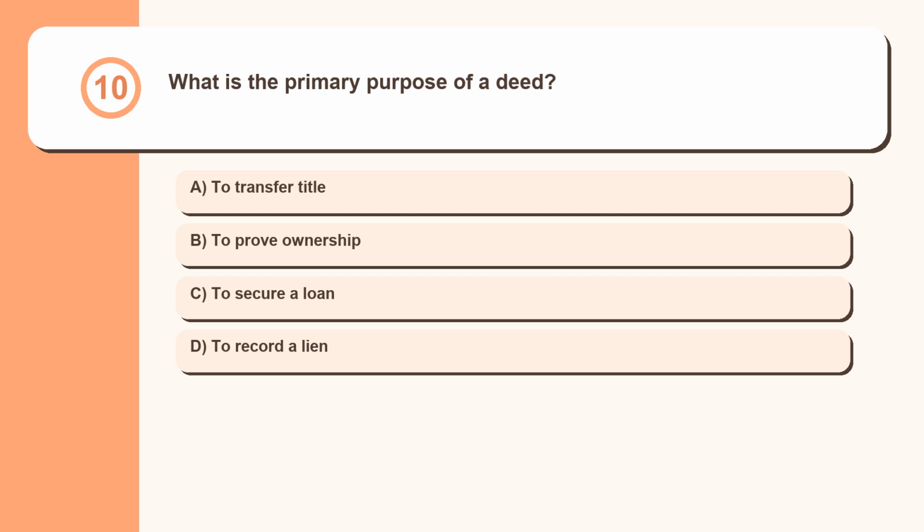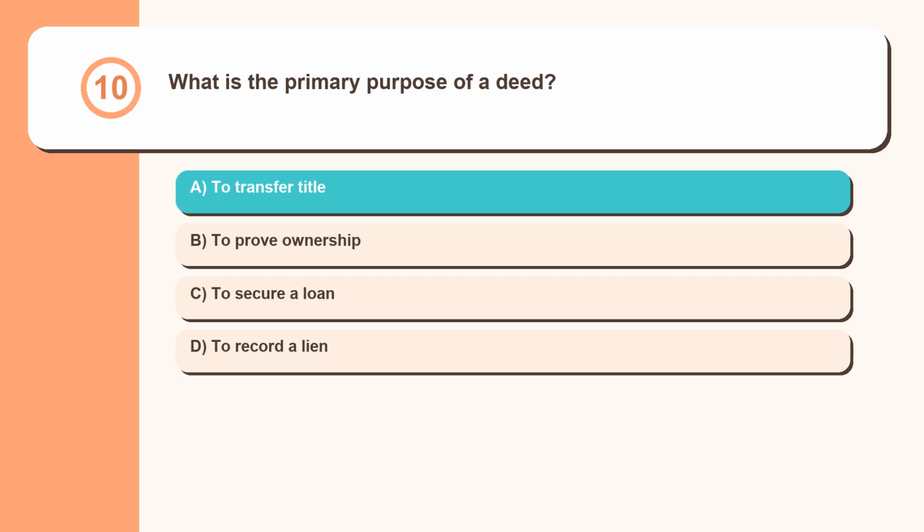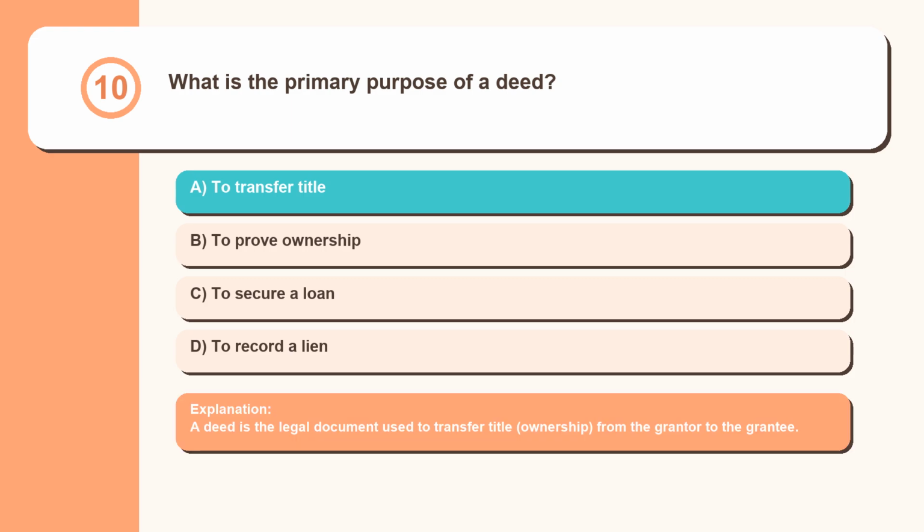Question 10. What is the primary purpose of a deed? To transfer title, to prove ownership, to secure a loan, to record a lien. A deed is the legal document used to transfer title, ownership, from the grantor to the grantee.